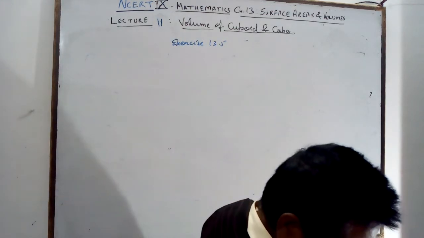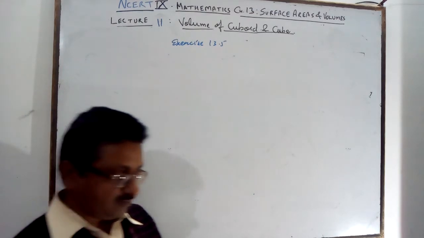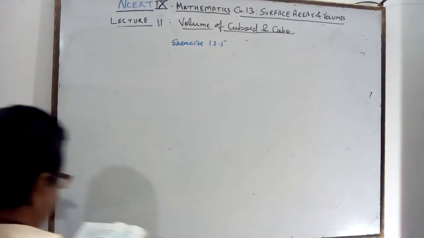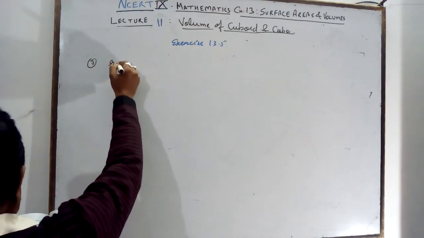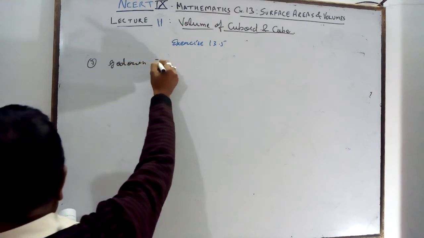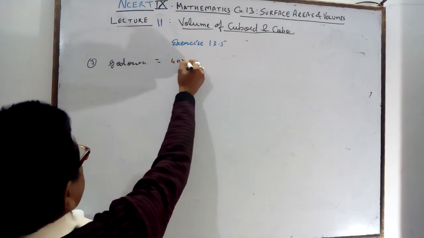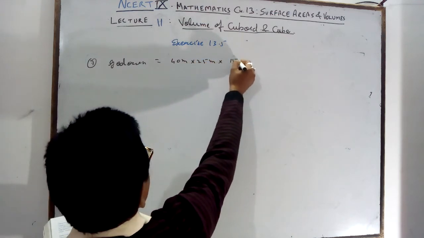A godown is given. The godown measures 40 meter, 25 meter and 15 meter.